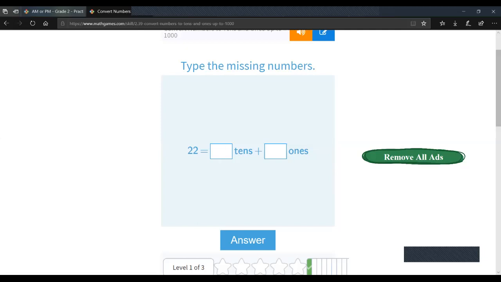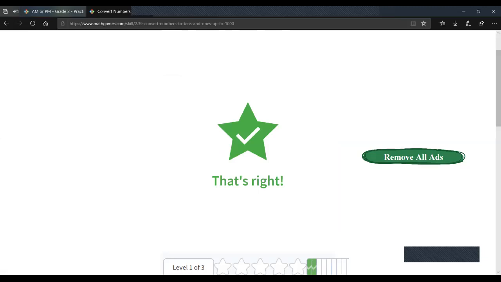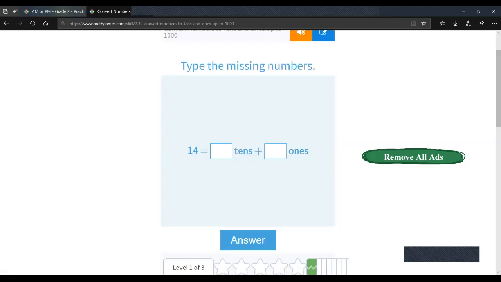Okay, here we have 22. 2 is in the ones, and the other 2 is in the tens, because we have here 2 and 20. So it's 2 tens and then 2 ones. So again, slowly. We're going to do it again slowly. So we have here 14. So we have how many tens? We have 1 tens and then 4 ones. Why? Because we have 10, which is here 1, and 4, which is 4 ones and 1 tens.